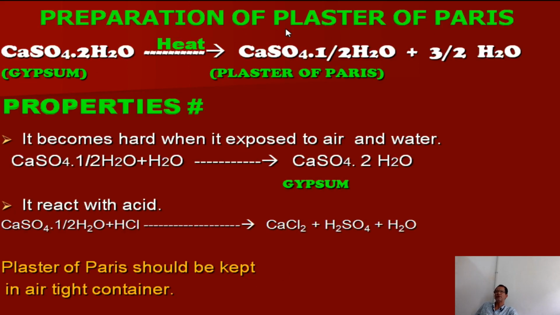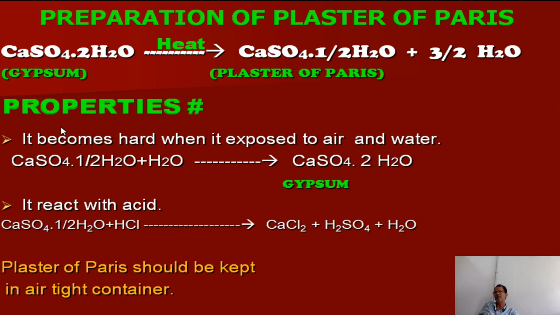Then the preparation of plaster of Paris. Plaster of Paris is calcium sulfate hemihydrate. Hemi means half a water molecule is present in one molecule of calcium sulfate. So plaster of Paris is called hemihydrated calcium sulfate. It is prepared from gypsum. Gypsum contains two water molecules; dihydrated calcium sulfate is called gypsum. When it is heated, it loses water molecules and converts to plaster of Paris. So this is a very important reaction in the preparation of plaster of Paris.